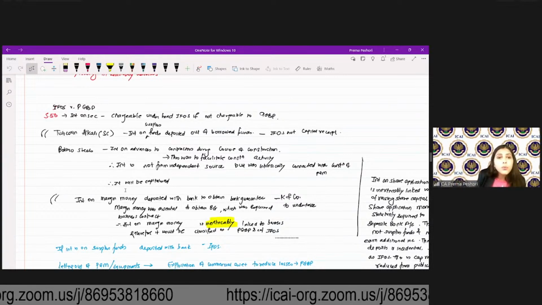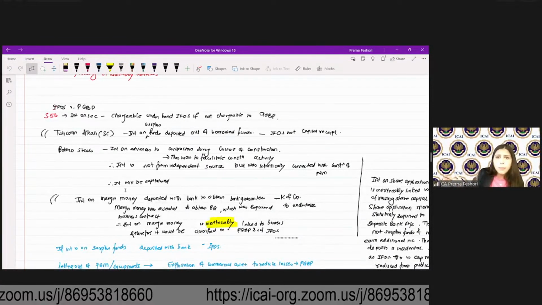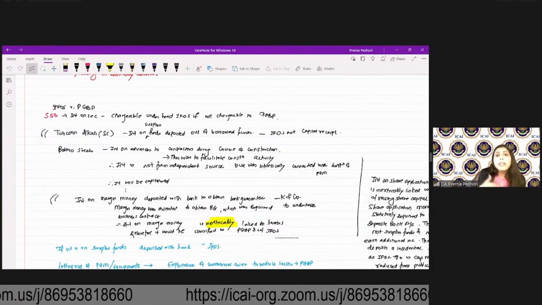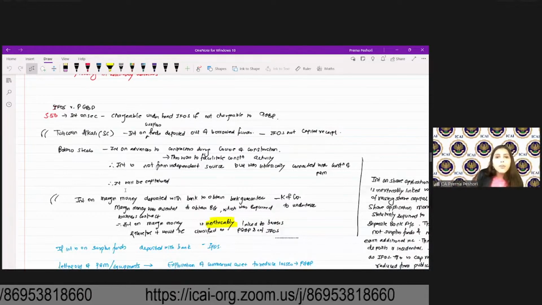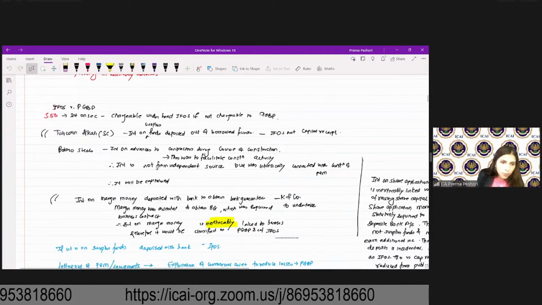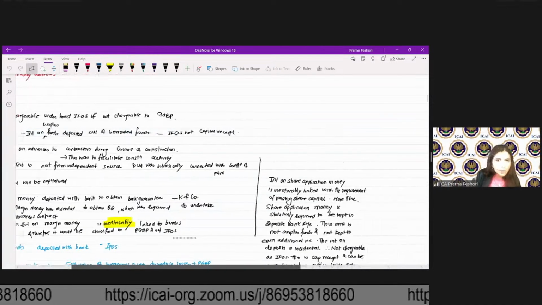Interest on any margin money which is deposited with the bank to obtain the bank guarantee. This is necessary to undertake the business contract. To keep the margin money to obtain bank guarantee is a need of my business. So therefore, this is inextricably linked to the business and therefore it will be PGBP and not income from other sources. However, if it's surplus fund, then it will be EPOS.